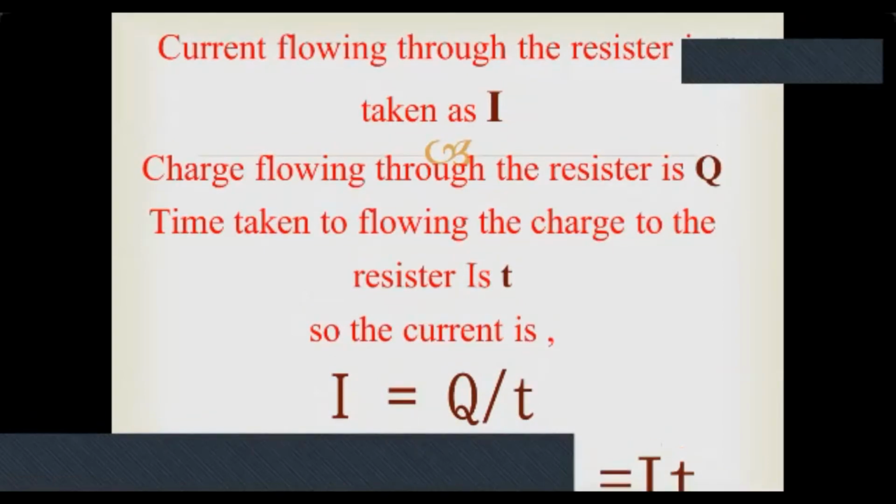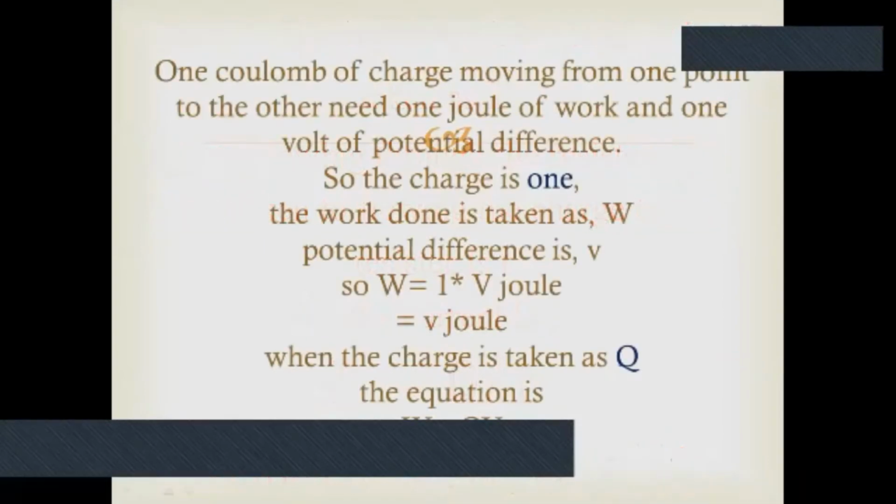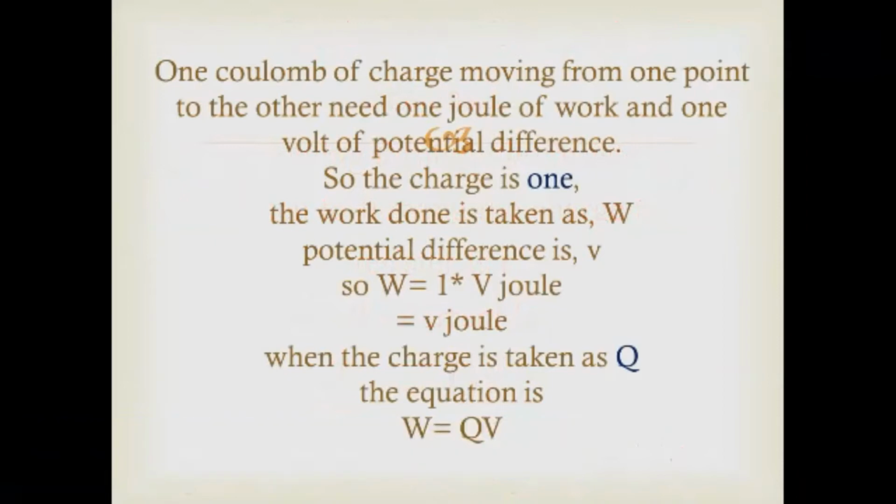A charge Q is flowing from one point to another point of this circuit, so there is work needed to move this charge from one point to the other. So here we have charge, current, time, and work done as well. Then we want an equation of work done.